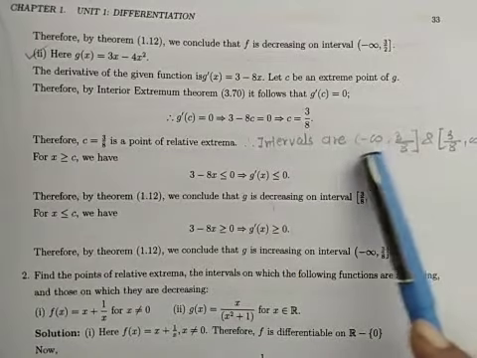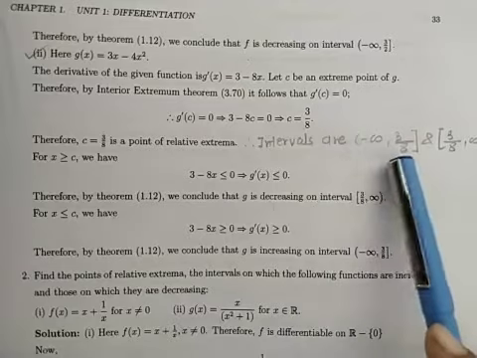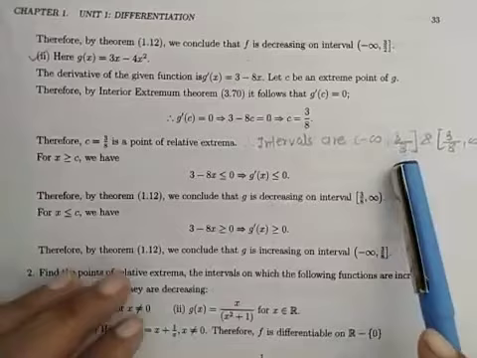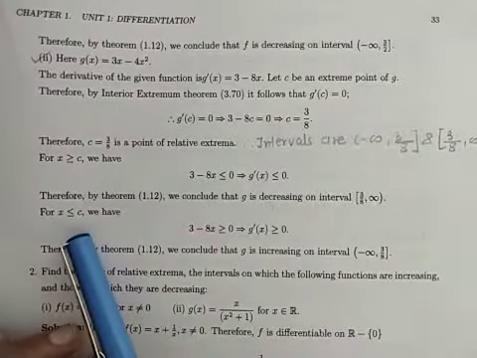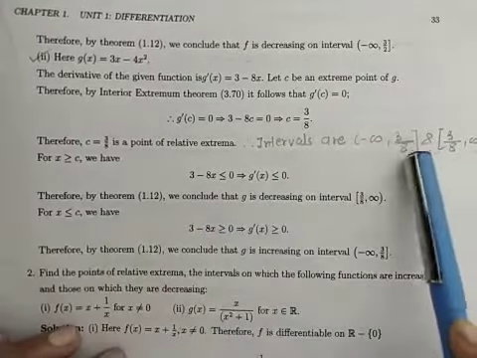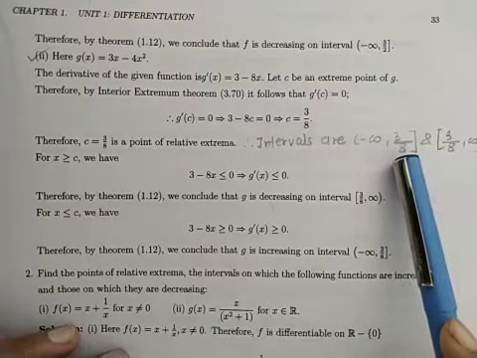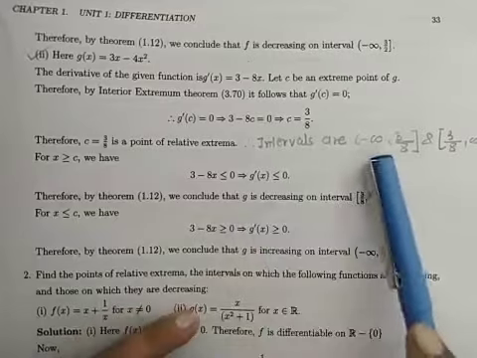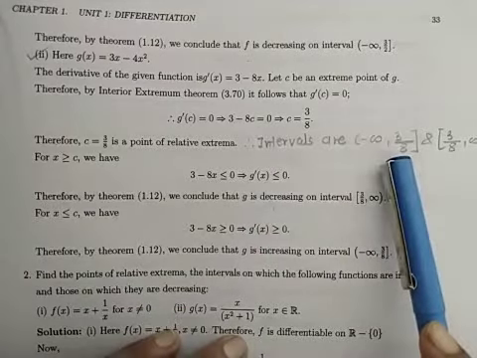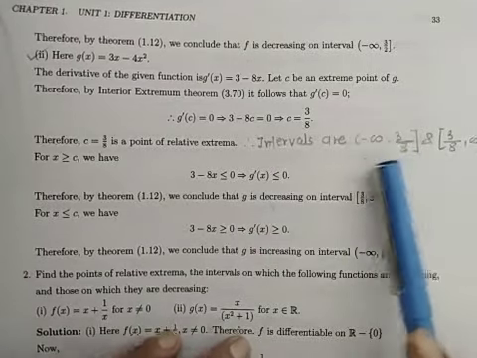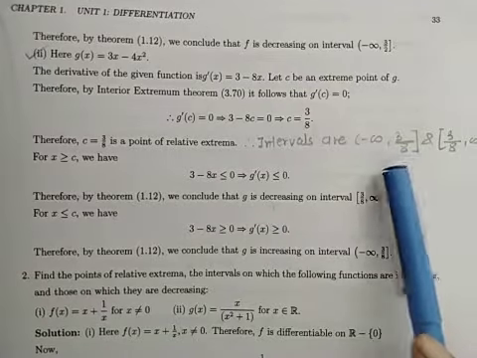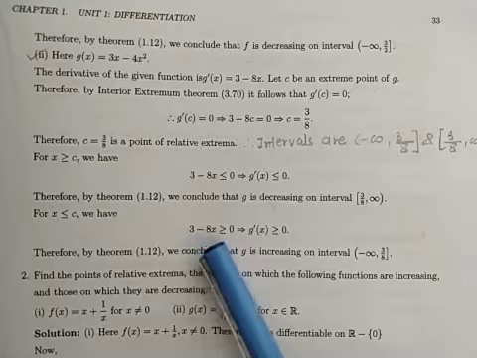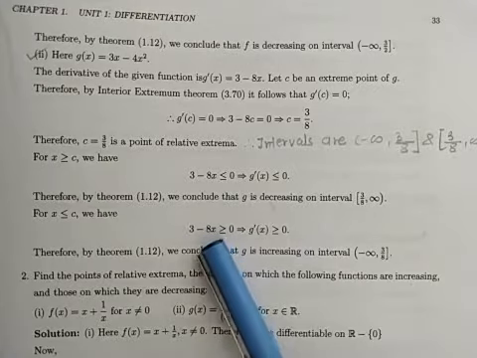Now let us check whether the function is increasing or decreasing on this other interval. For x less equal 3 by 8, what will be g dash of x? It is 3 minus 8x. Here take any x from this interval. Definitely negative numbers are included here. Let us take minus 2. So 3 minus 8 into minus 2, that will be 3 plus 16.